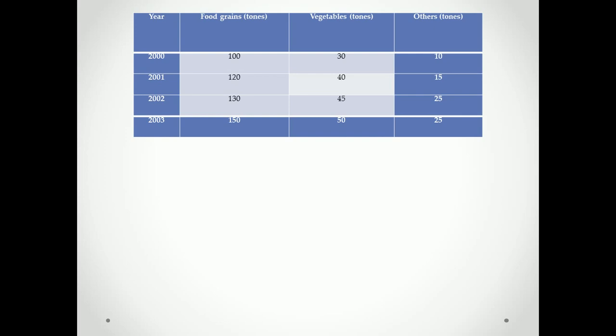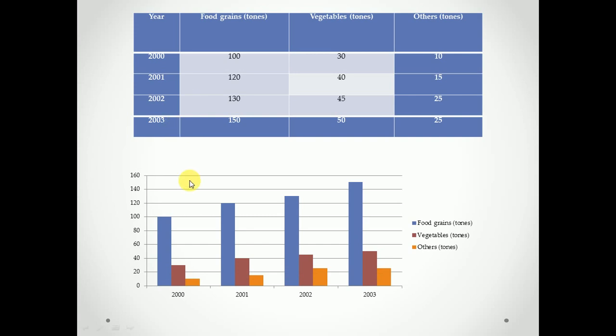Okay. So this is the multiple bar diagram for this data. There are three groups. One is of food grains, one is of vegetables, and the third is of others. So instead of a simple diagram, we have to draw a multiple bar diagram in a single diagram. It looks like this.